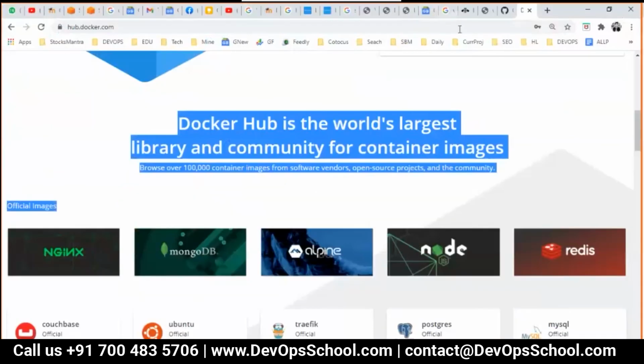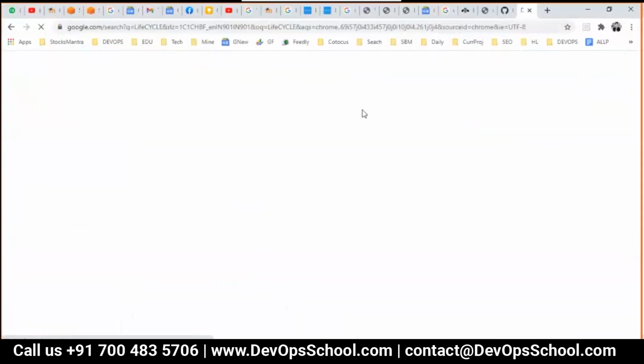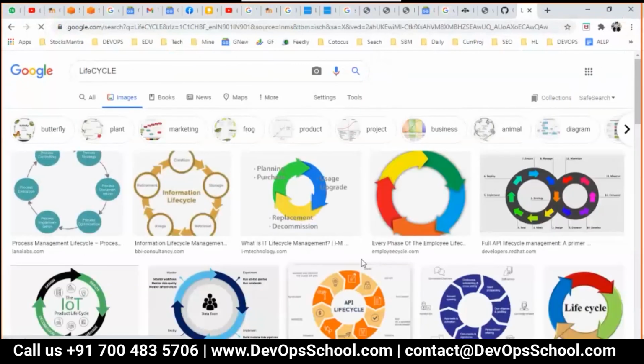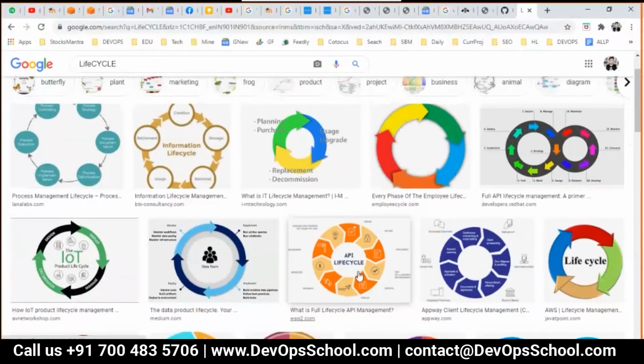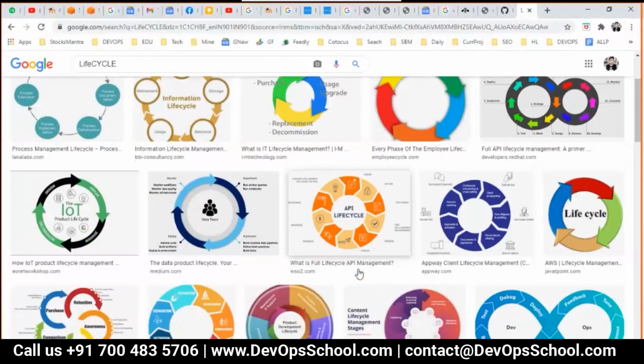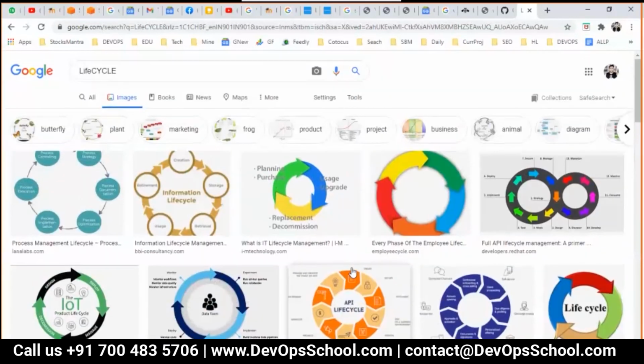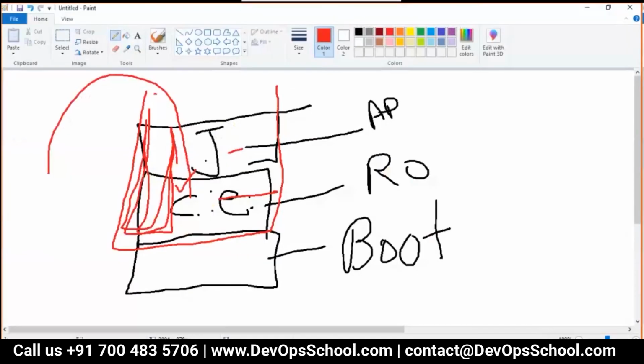What is the meaning of life cycle? Let me find out the answer. So guys, everything on this planet has a life cycle, yes, everything. In fact, software development also has a life cycle, the SDLC cycle we call it, right? In fact, the universe has a life cycle. So does a container also have a life cycle?